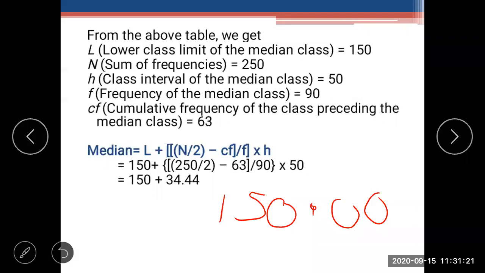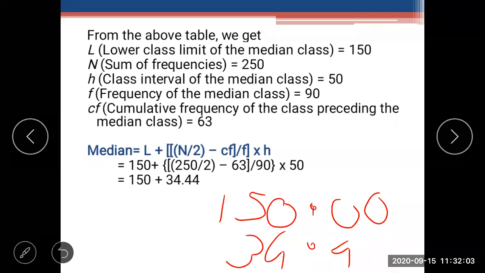While adding, you have to see that the point is present below the point. Now 34.44, if you are taking, then it will be in this way. Is it clear? So the point should be present below the point while adding. Now you can add it easily.